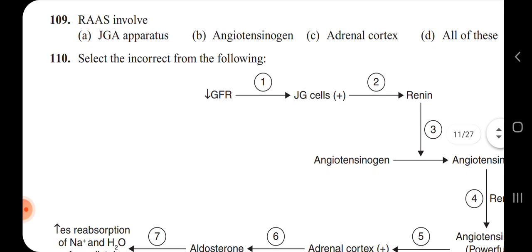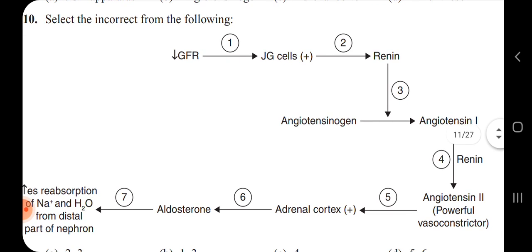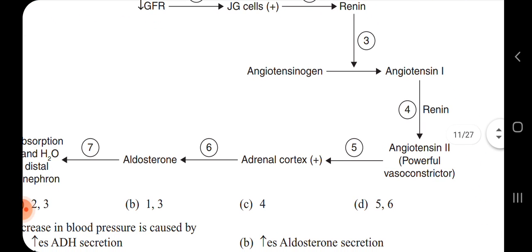Next question, select the incorrect from the following. Juxtaglomerular cells, JG cells, renin, angiotensinogen, angiotensin 1.